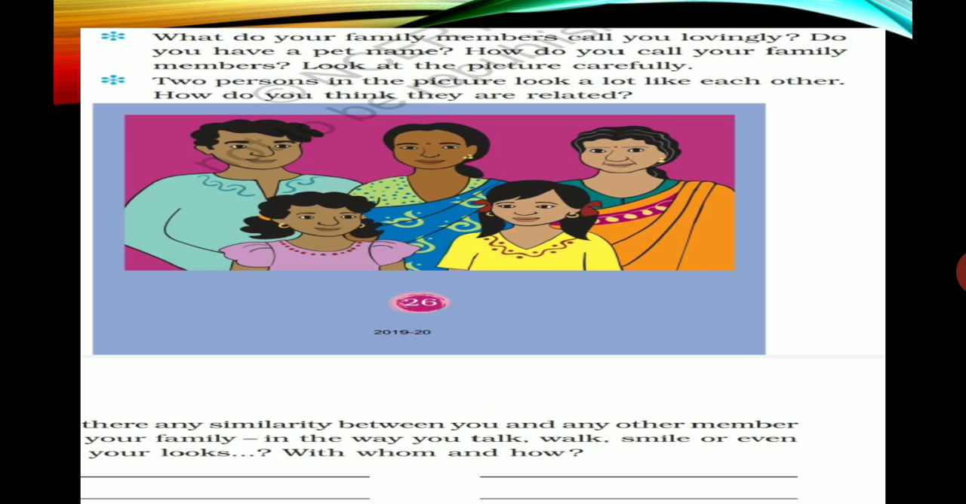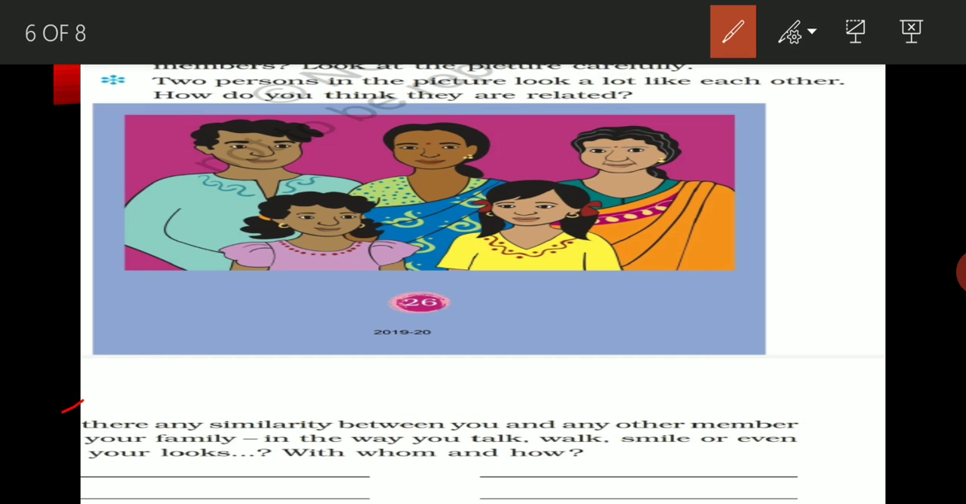Now the next one is: what do your family members call you lovingly? This one we have done. Now here it is asking, is there any similarity between you and any other family members in your family, in the way you talk, you walk, smile, or even the way you look? Okay, it is asking you whether you have any similarity with your other family members.